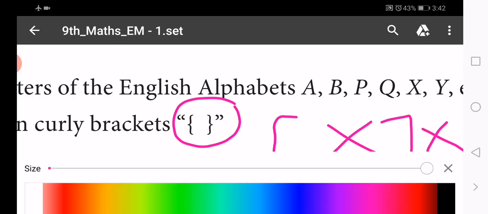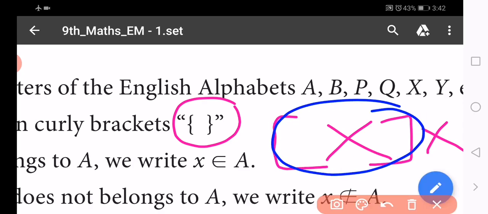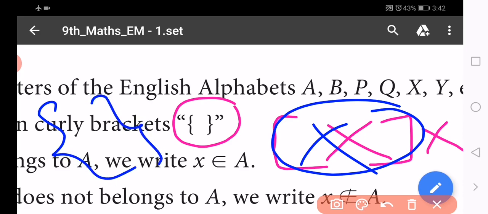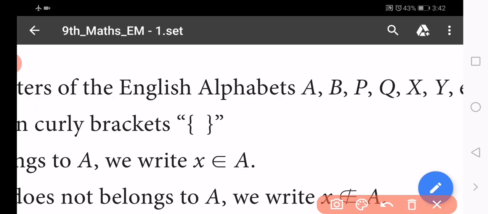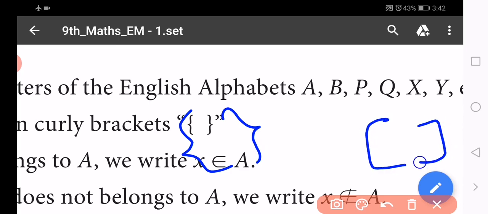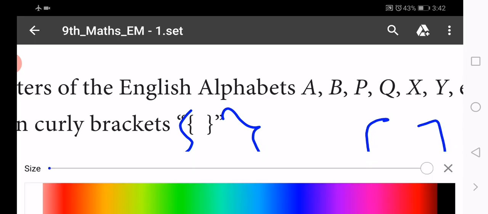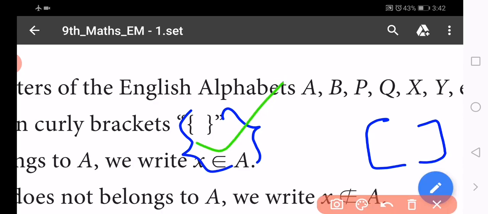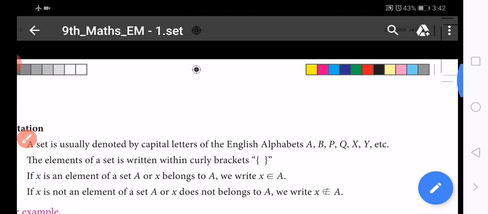If we use simple brackets, then a set is not defined. So we practice the curly bracket symbol in rough work so many times, then only can we write it easily in the exam. This one is curly brackets, this one is brackets. This one is correct, this one is incorrect. Do you understand? Okay.